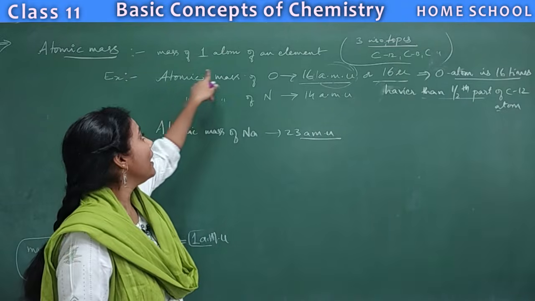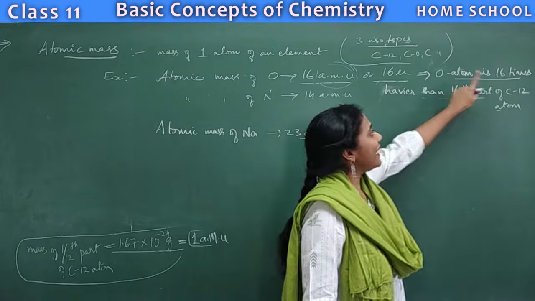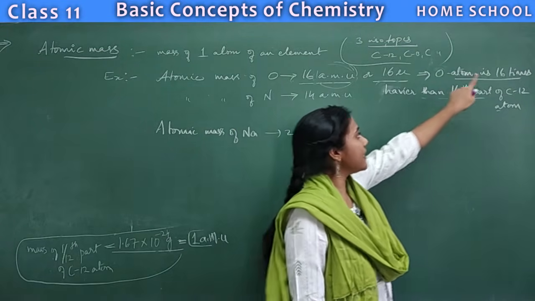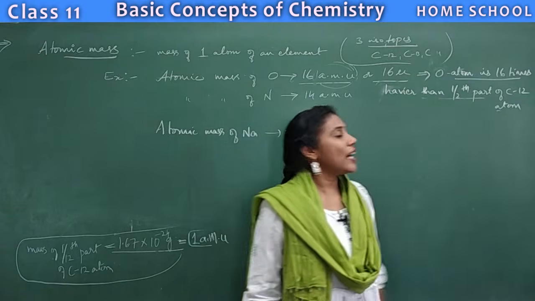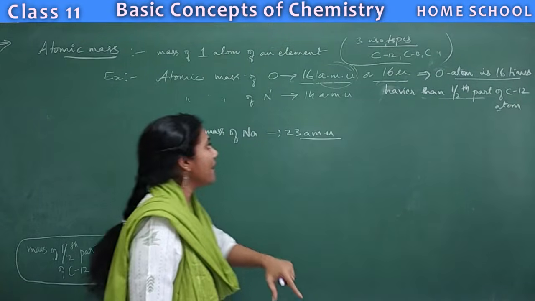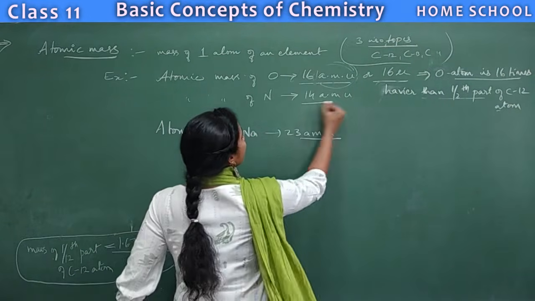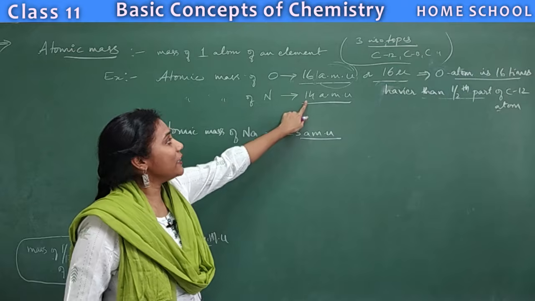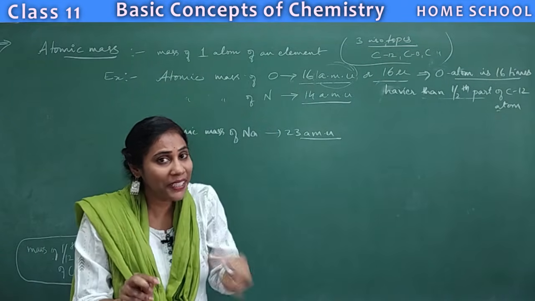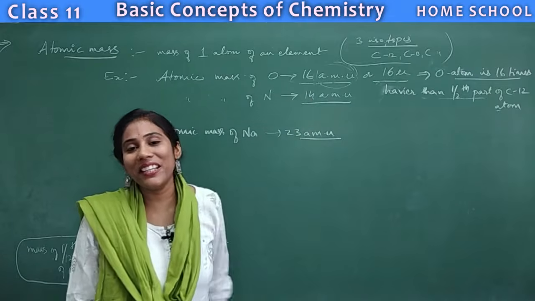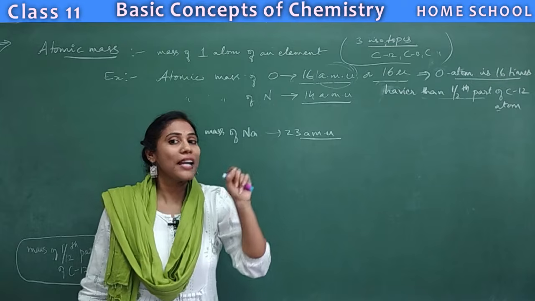I told you the meaning. Atomic mass of oxygen is 16, means what? Single oxygen atom is 16 times heavier than 1/12 part of carbon 12 atom. One more example I can tell you. Atomic mass of nitrogen is 14, means what? Single nitrogen atom is how many times heavier than 1/12th part of carbon atom? 14 times heavier than 1/12th part of carbon atom.